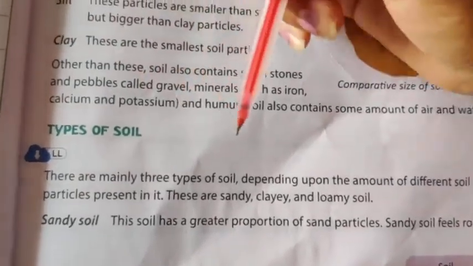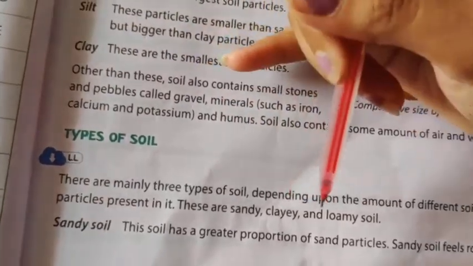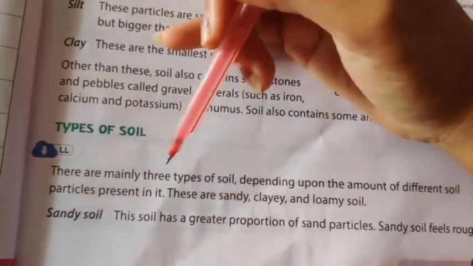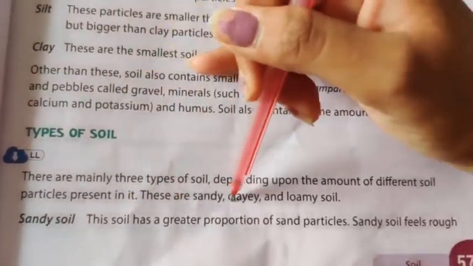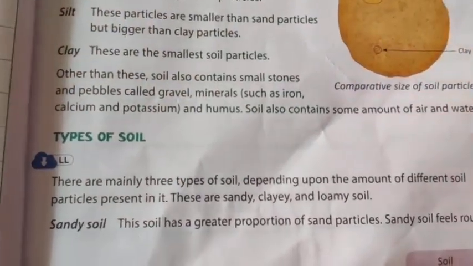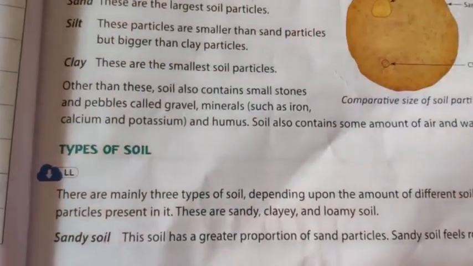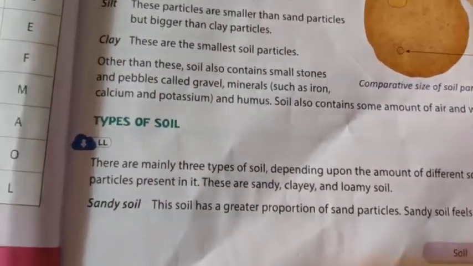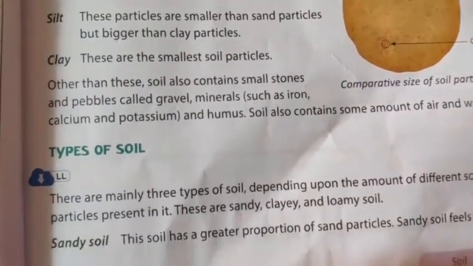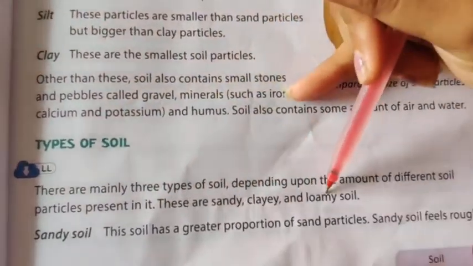So there are mainly three types of soil. First one is sandy soil, second one is clayey soil and the third one is loamy soil. Sandy soil has a greater proportion of sand particles. Why is it called sandy soil? Because it has more sand particles.